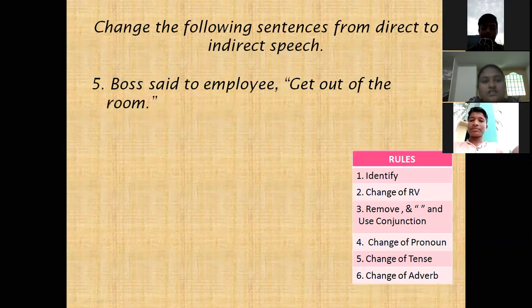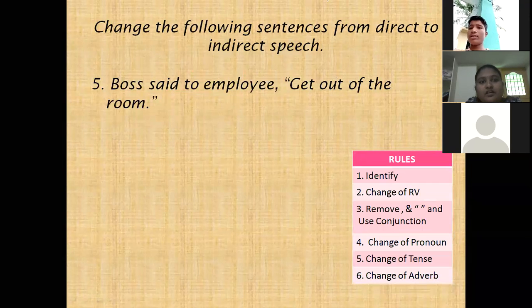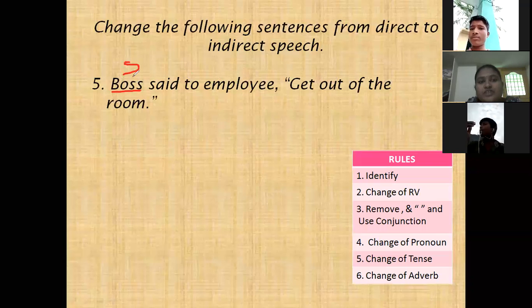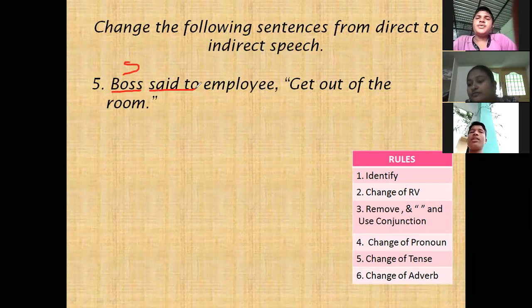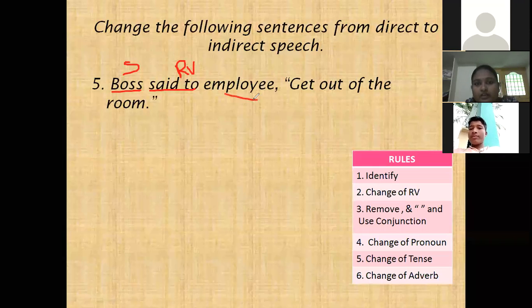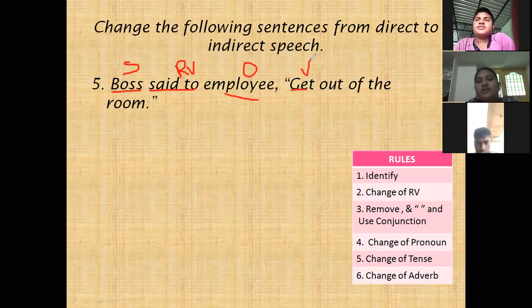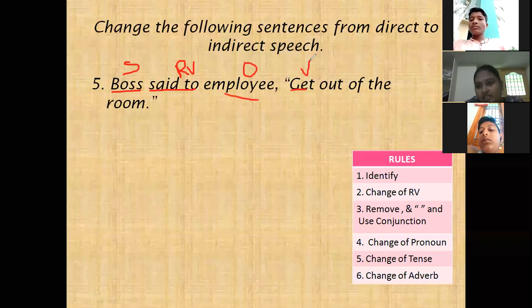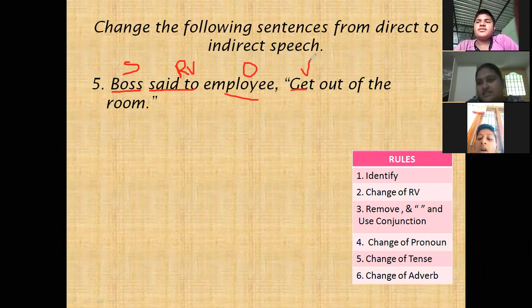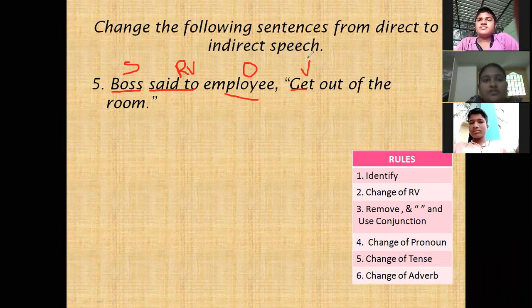Next, children, boss said to employees. Boss is the subject. Said to is the reporting verb. Employee is the object. Next, get is the verb. Get out of the room. Here it is an order from the boss. A boss gives orders to employees under authority. So the boss ordered employees.